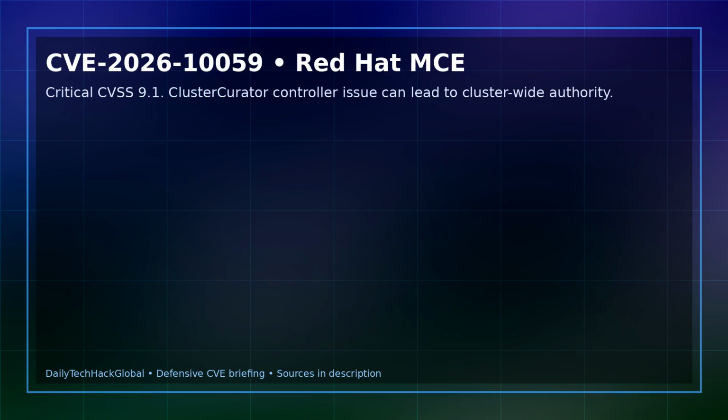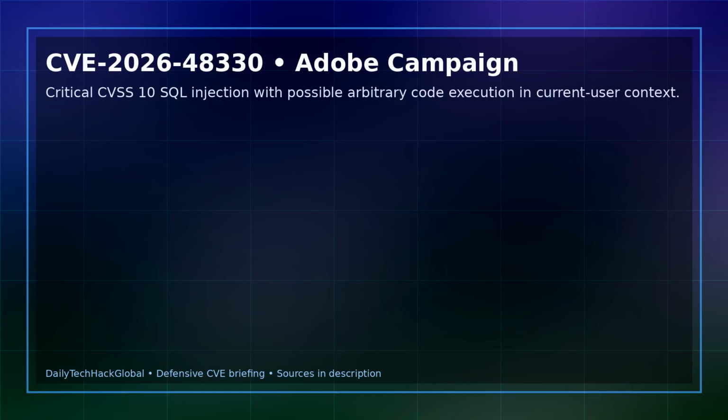Third, CVE-2026-10059 in Red Hat Multi-Cluster Engine for Kubernetes. NVD lists this as critical, CVSS 9.1. The issue involves the cluster curator controller and a tenant administrator path that can result in a token for a service account with cluster-wide administrative authority. Treat this as a control plane privilege review item, audit tenant admin assignments, confirm least privilege, and update affected components as Red Hat guidance becomes available.